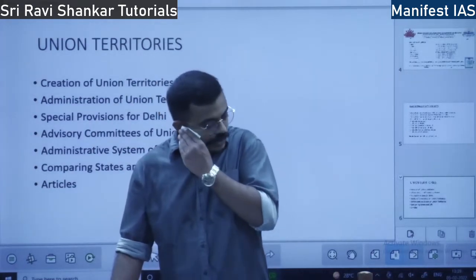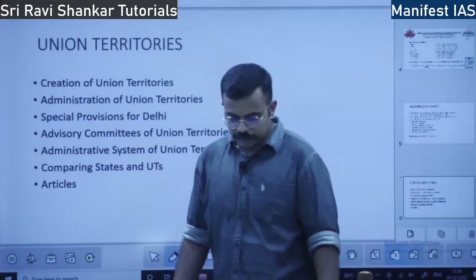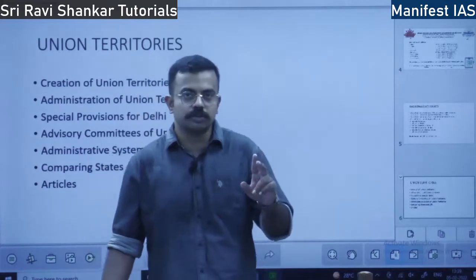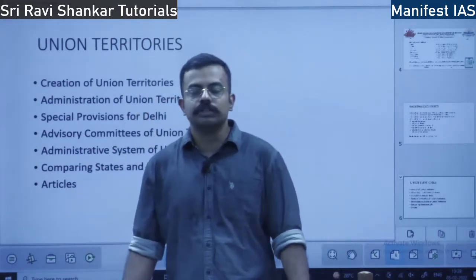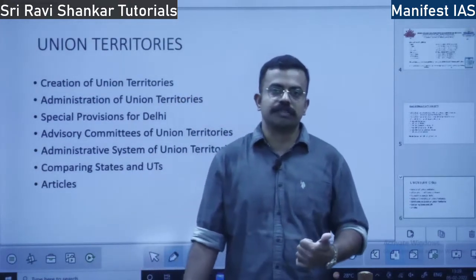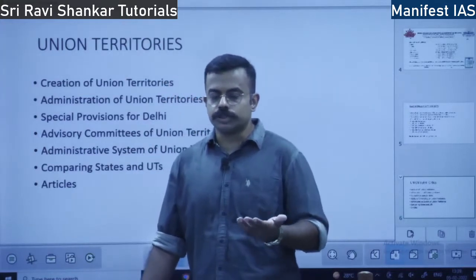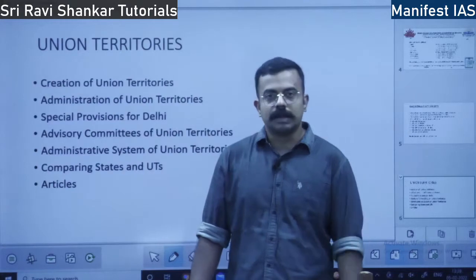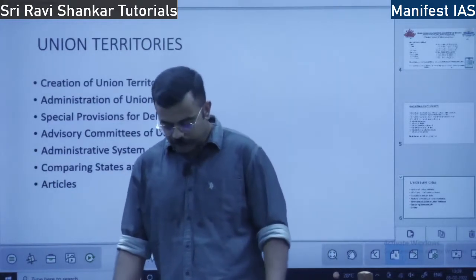We have 8 union territories. Few of them: Dadra, Nagar Haveli, Daman, Diu, together they form 1 union territory. This was a change introduced in late 2019. Also we have Lakshadweep, Andaman and Nicobar. We have Puducherry. We have Chandigarh, and also the National Capital Territory of Delhi. So these are a few of the union territories.